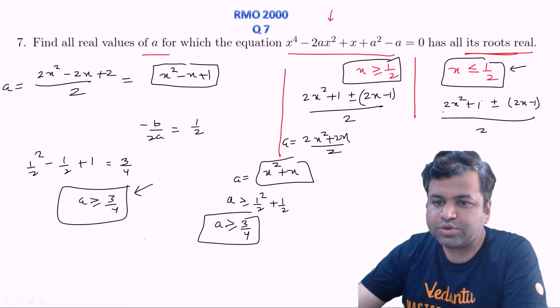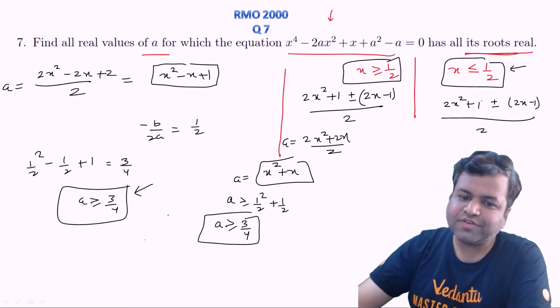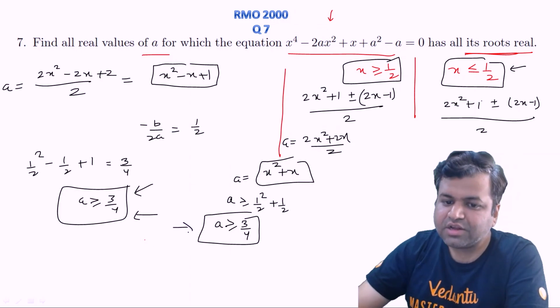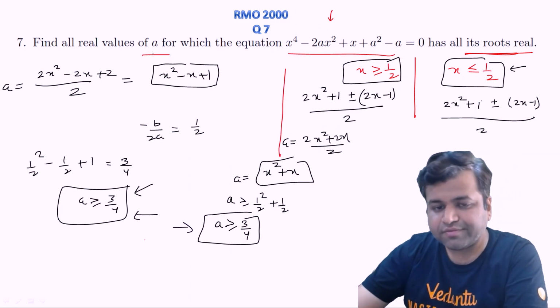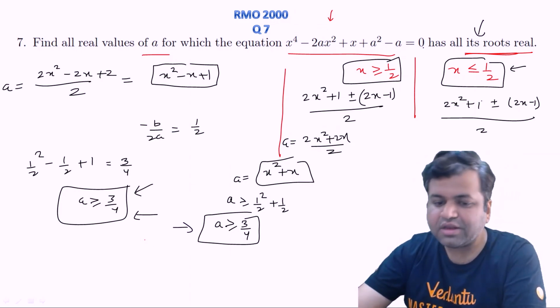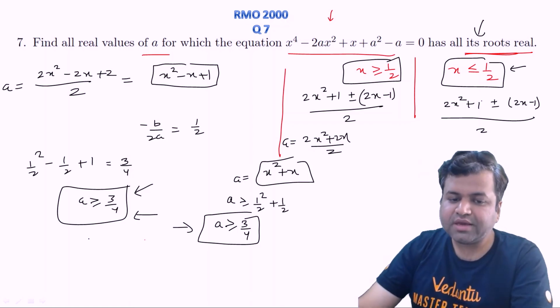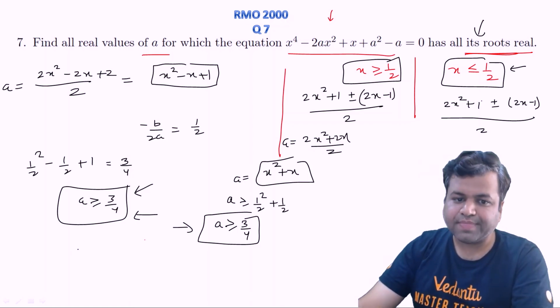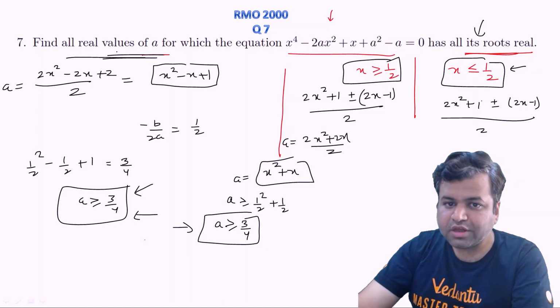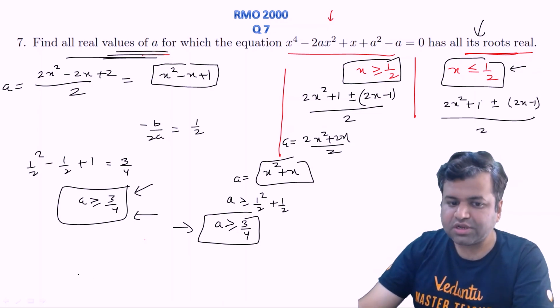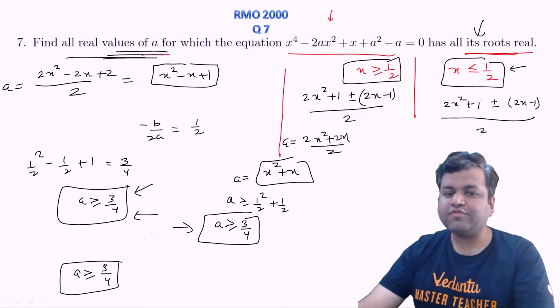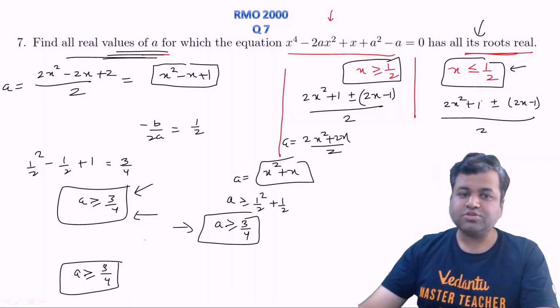And as you can see, in both the scenarios we will end up with the same relation. So for all the roots to be real, the only criterion should be a greater than or equal to 3 by 4. Okay, so we also needed to find all the real values of a for which this has all the roots real. So the answer should be a greater than or equal to 3 by 4. Okay, so this is the answer for this question.